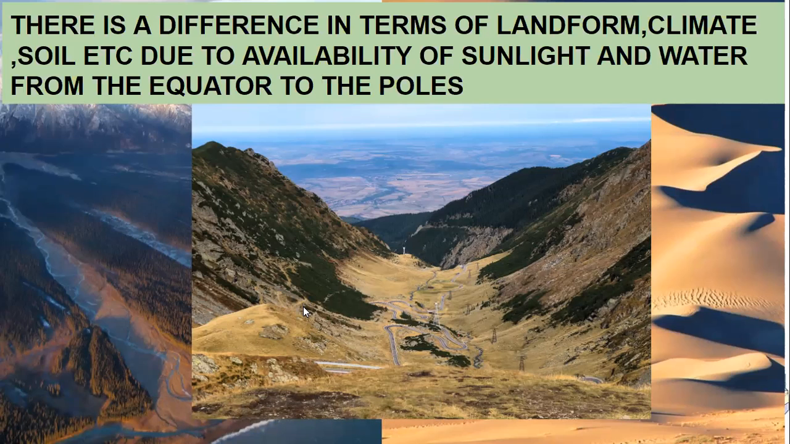The reason is because of the sunlight and water which we receive, and it is different from the equator to the poles. Near the equator, you have ample sunlight, but when you go up towards the poles, the rays of the sun are slanting, so you're not getting that much sunlight. So it depends upon the sunlight and water which is received from the equator to the poles. Based on sunlight and water, different landforms, climate and soil are formed.